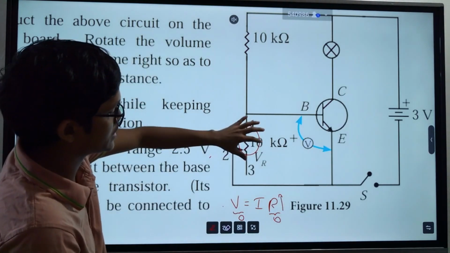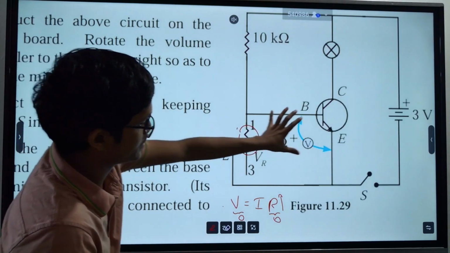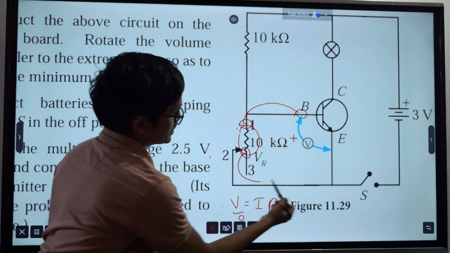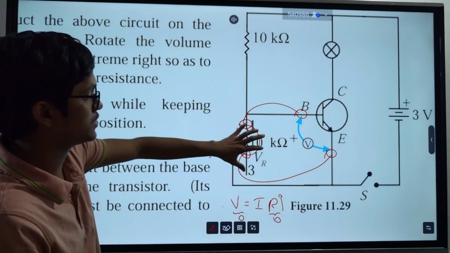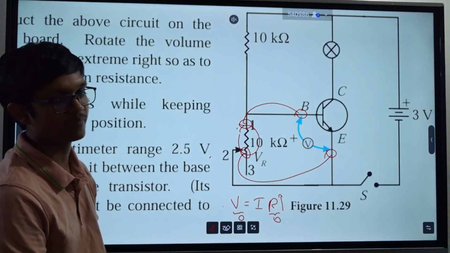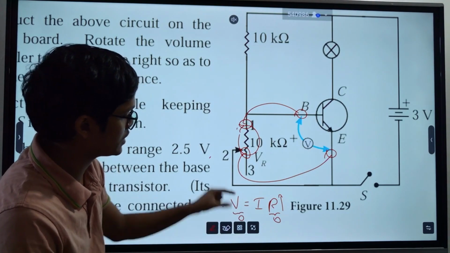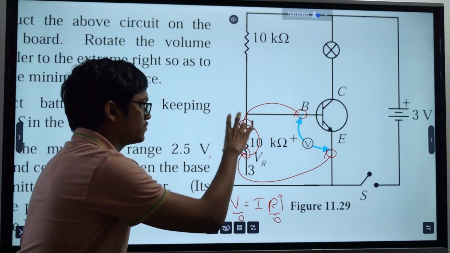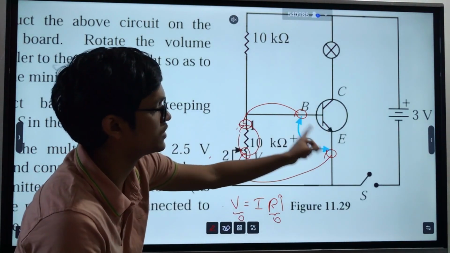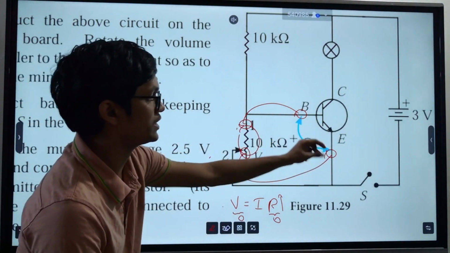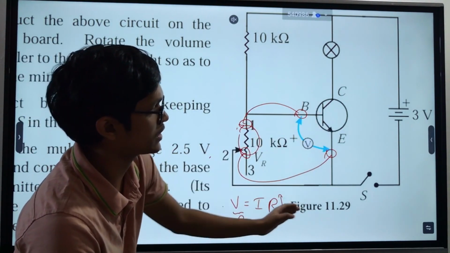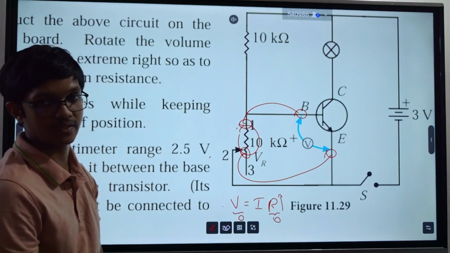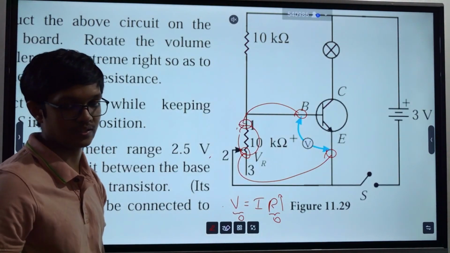Which will eventually increase the voltage felt here. This voltage means this voltage, right? Why? This point is connected to this point, then this point is connected to this point. So whatever the voltage felt by this resistor is felt by this transistor, right? So when you increase this resistance, it will increase the voltage felt here. So when it passes 0.7, all of a sudden this circuit starts working. Then this circuit will also start working, and there will be a current going through this transistor. That is the idea.